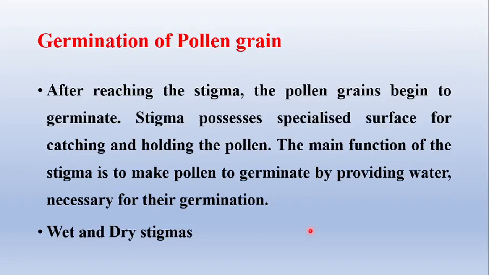Coming to the germination of pollen grain. After reaching the stigmatic surface, the pollen grains begin to germinate. The stigma possesses a specialized surface for catching and holding the pollen. The main function of the stigmatic surface is to make the pollen germinate by providing the necessary ingredients for pollen germination. Generally, the stigmas may be dry or wet.